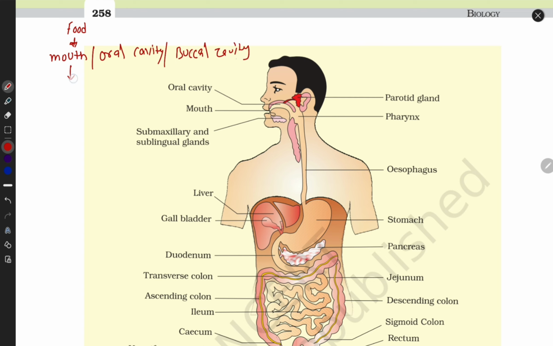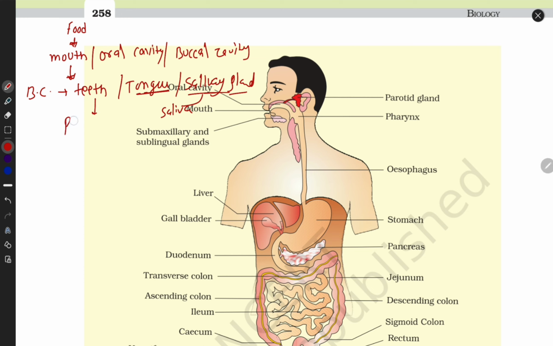And what does the buccal cavity contain? It contains teeth to break down the food, and the tongue, which is a muscular organ, and we also have salivary glands. They release saliva. With the help of saliva we can easily engulf our broken down food.